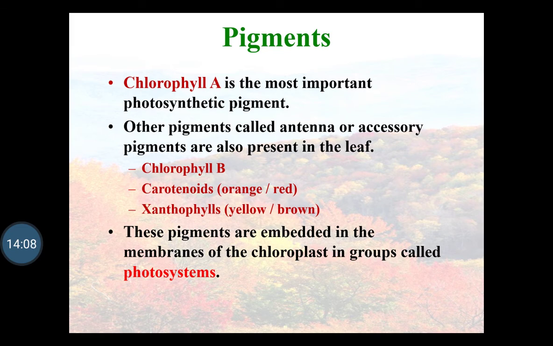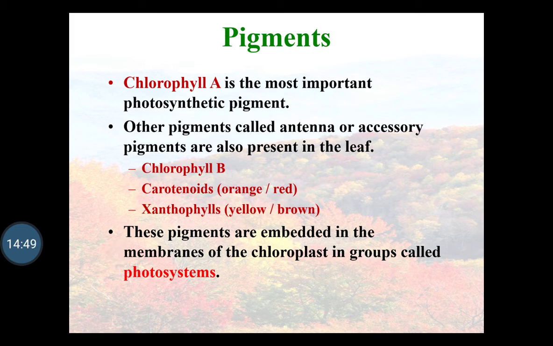The pigments which play an important role during the process: chlorophyll A is the most important photosynthetic pigment. Other pigments, called the antenna or accessory pigments, are chlorophyll B, carotenoids, and xanthophylls, which are also helpful during photosynthesis. These pigments are embedded in the membranes of the chloroplast in groups called the photosystems.